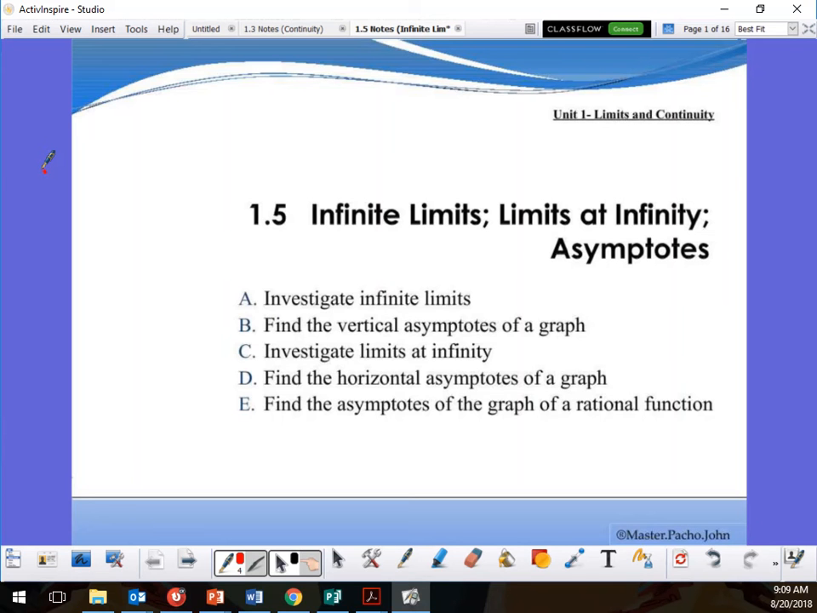Alrighty then. So this is chapter 1.5 for Calculus 2. That means I am going to go through kind of fast because you guys already got all these notes. Just a refresher. Investigate infinite limits. Find the vertical asymptotes of a graph. Investigate limits at infinity. Find the horizontal asymptotes of a graph. Find asymptotes of a graph of a rational function.